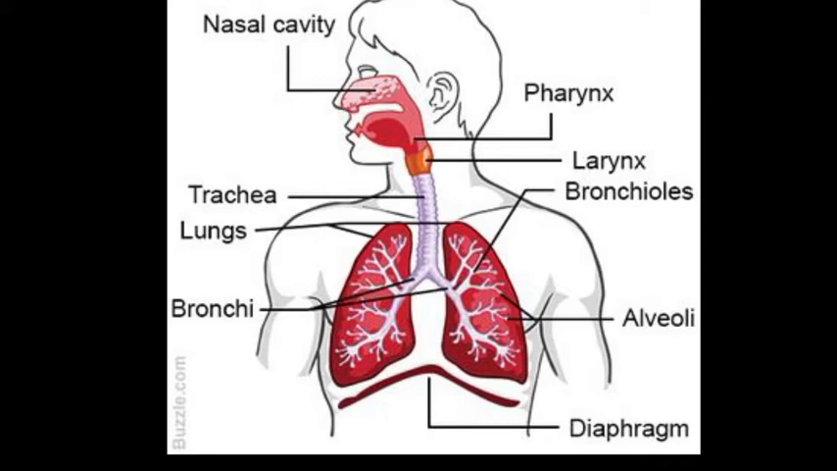Respiration is an oxidation reaction in which carbohydrate is oxidized to produce energy. As you know, mitochondria is the site of respiration and the energy released is stored in the form of ATP, and ATP stands for adenosine triphosphate. ATP is stored in mitochondria and it is released as per our need.